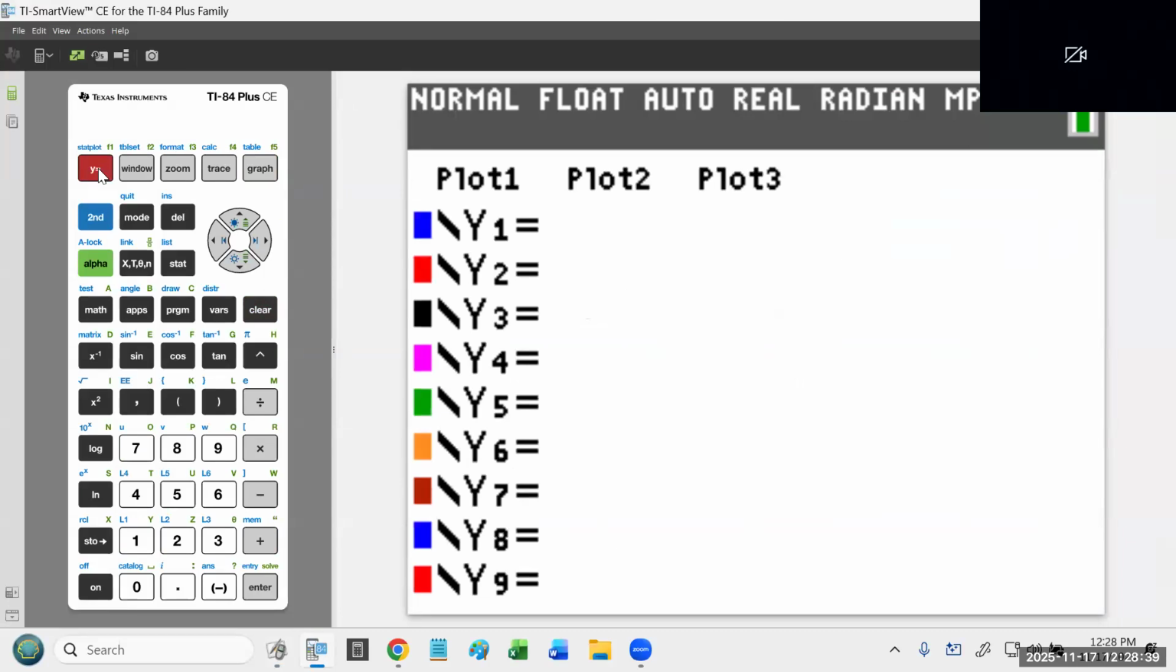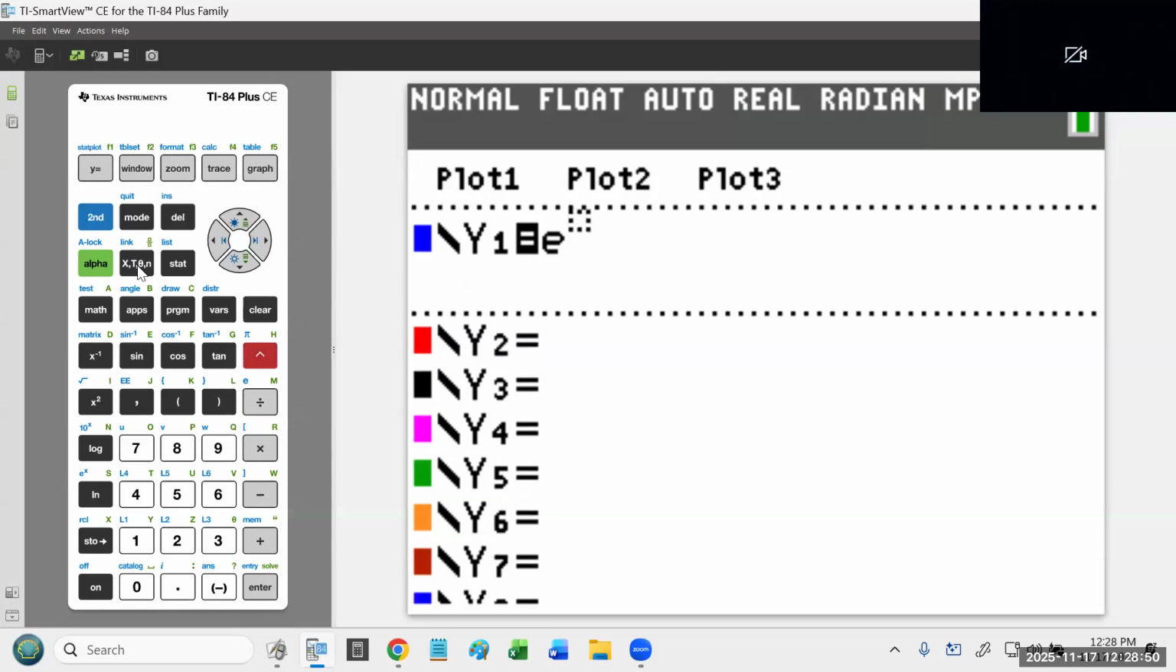I go to y equals. Remember, your e is attached to the division key. I'm going to hit second divide. That gives me my e. And now I want the power of x. So I hit the little caret button right above the division. And I type x.